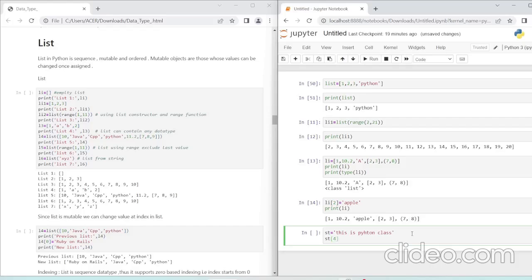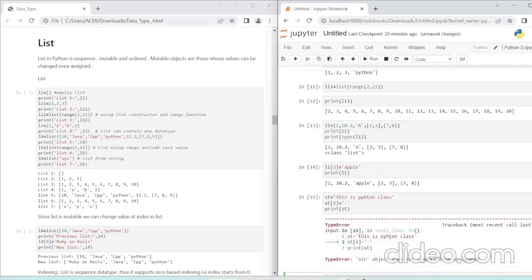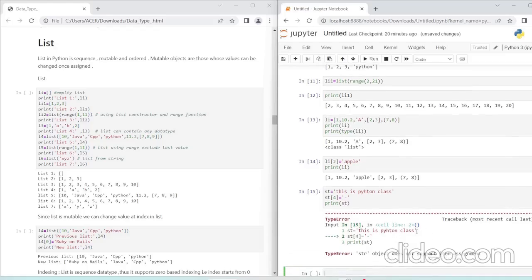So at 4 I want to enter a hyphen, so print st. So it's showing str object does not support item assignment. This is the example of immutable. So string is immutable and our list is mutable.